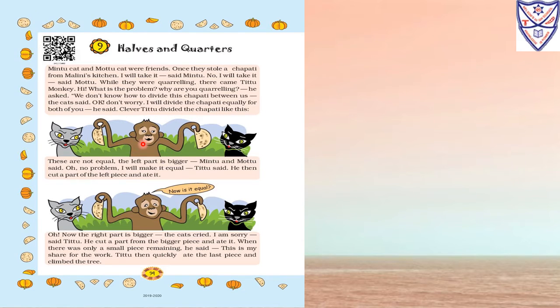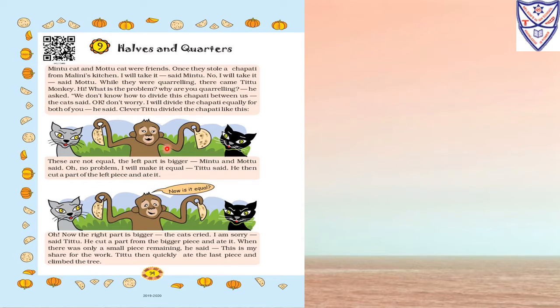So what did the monkey do? He divided the chapati into halves. "These are not equal. The left part is bigger," Mintu and Motu said. "Oh, no problem, I will make it equal," Titu said. He then cut a part of the left piece and ate it.